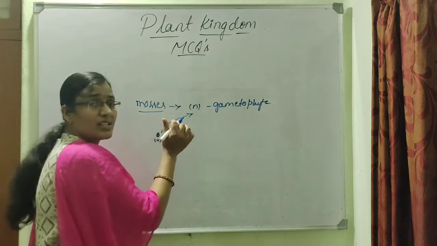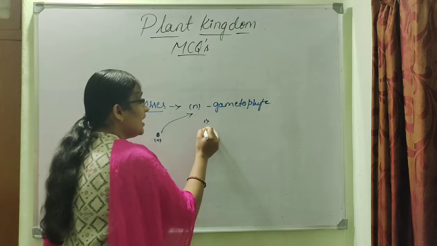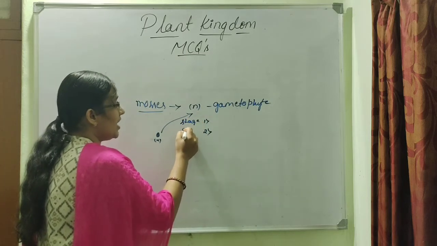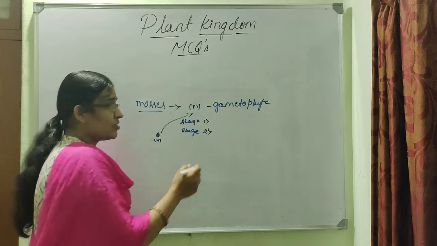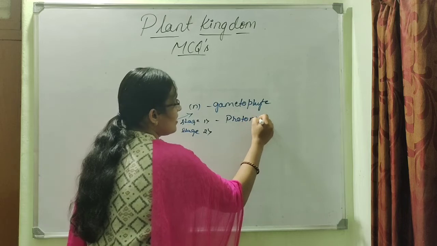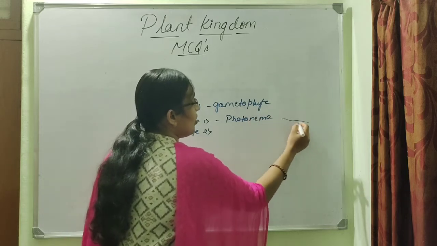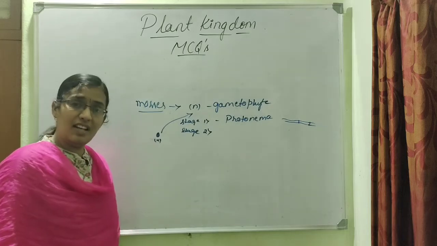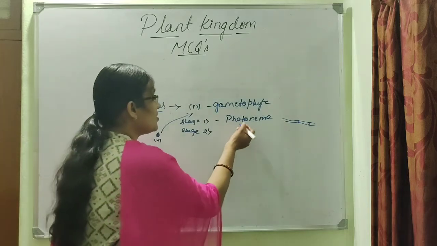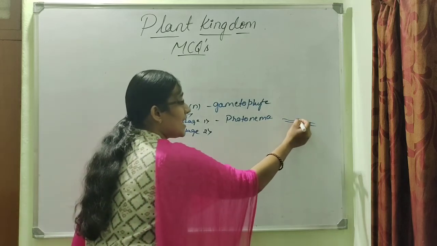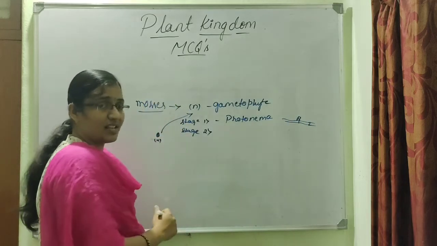In mosses, the gametophyte develops in two different stages. Stage number 1 is called the protonema. The protonema is a horizontally growing, creeping, green-colored structure. After the production of this stage, from the lateral buds the leafy stage arises.